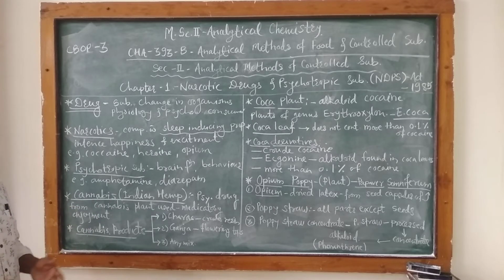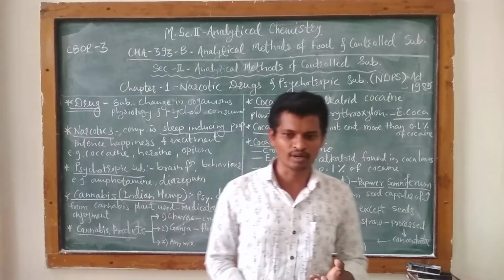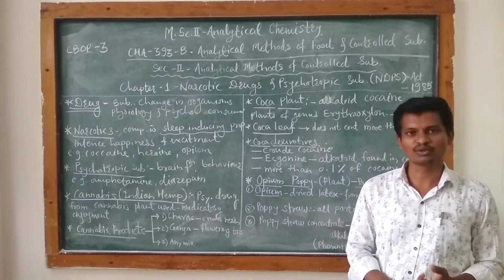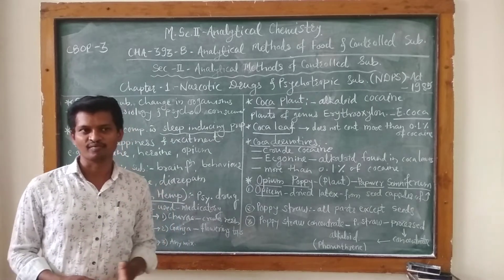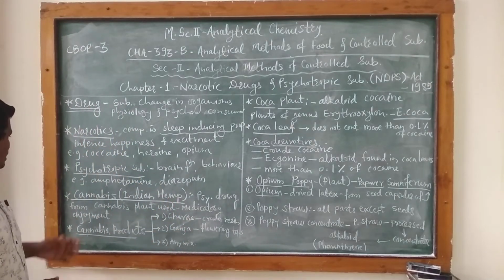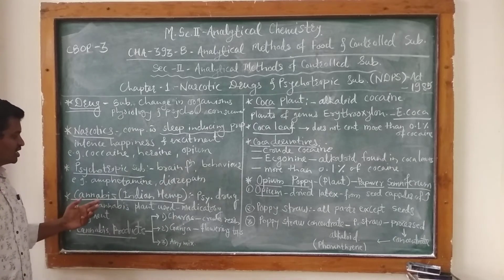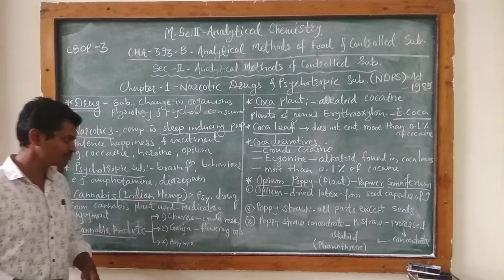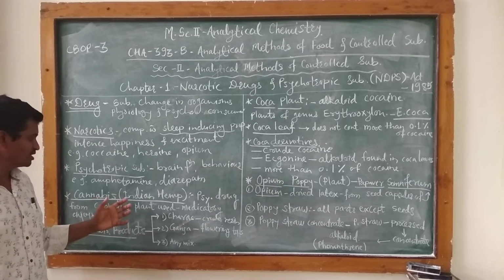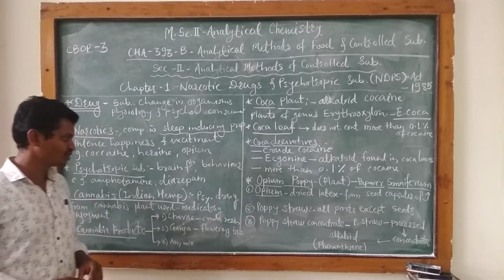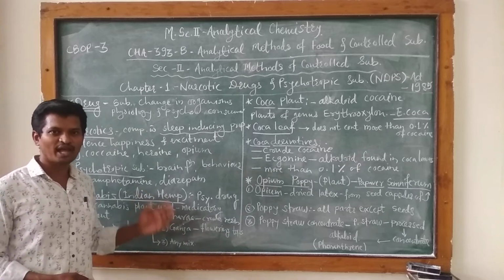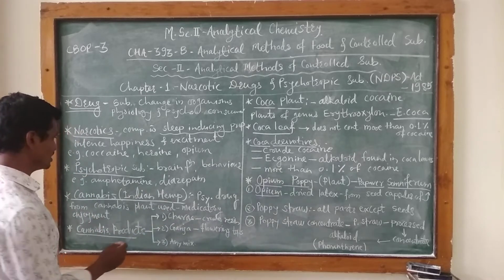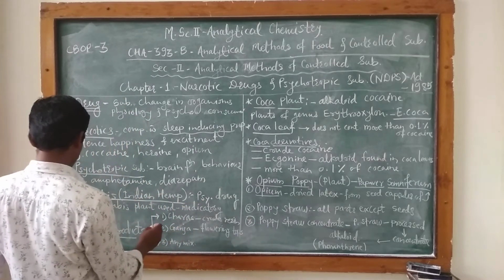Then there are different natural resources from which we can derive these products, that is drugs, narcotics and psychotropic substances. The first natural resource is cannabis. It is also called Indian hemp. Cannabis is the name of a plant, and this plant belongs to the family Cannabinaceae.